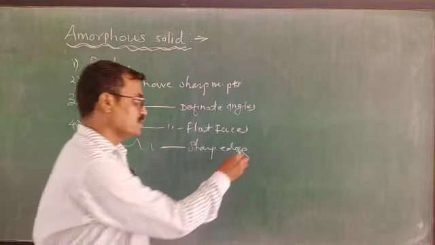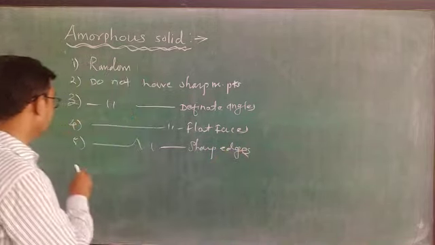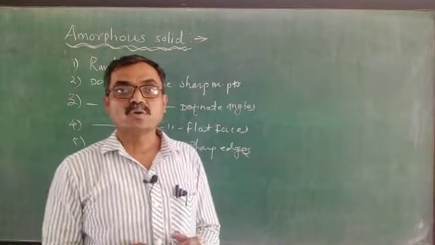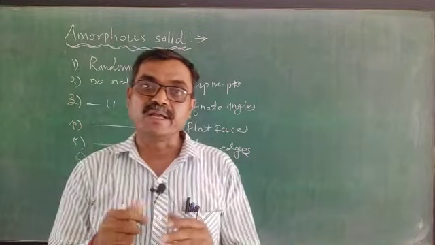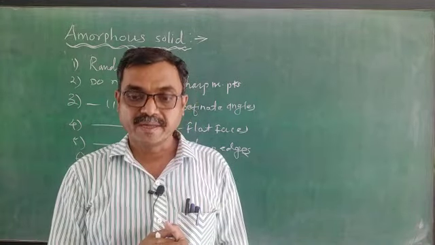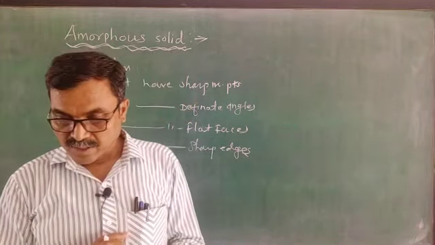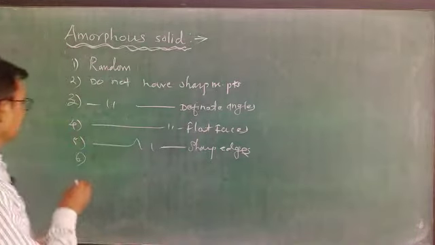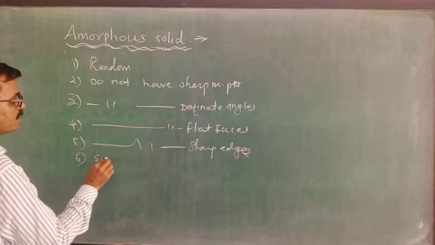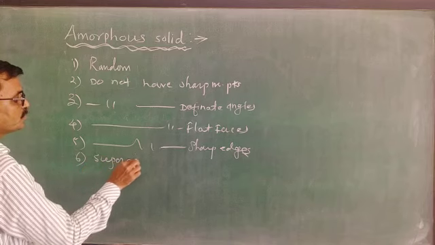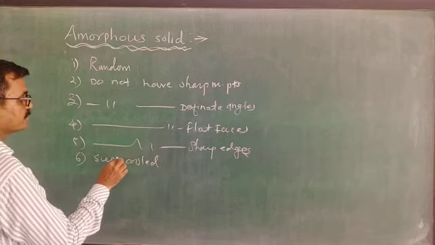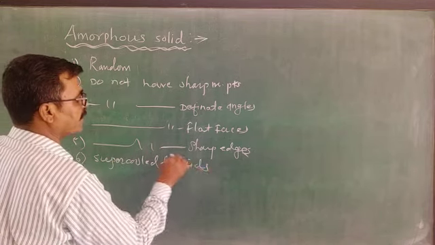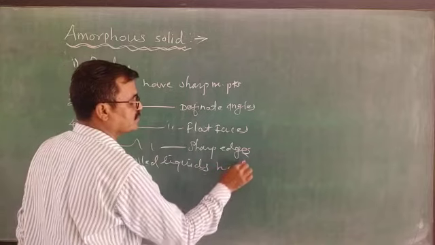It is also important to note that these amorphous solids are also known as supercooled liquids, because they have very high viscosity.